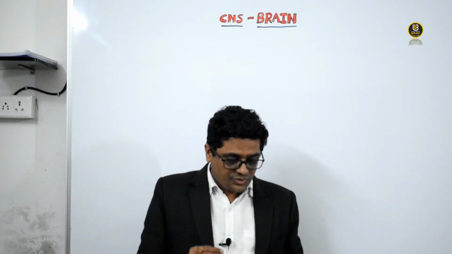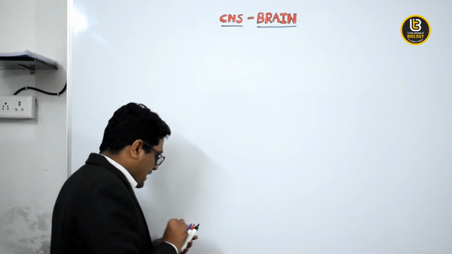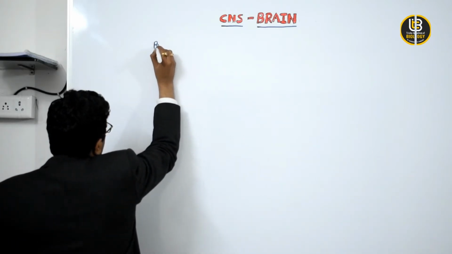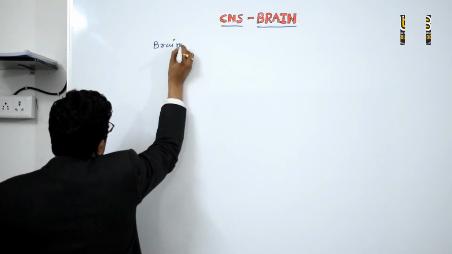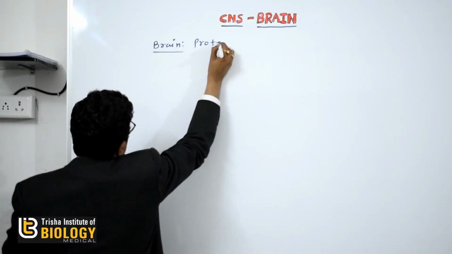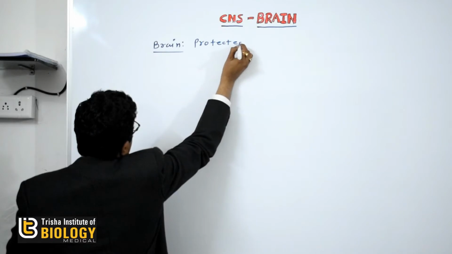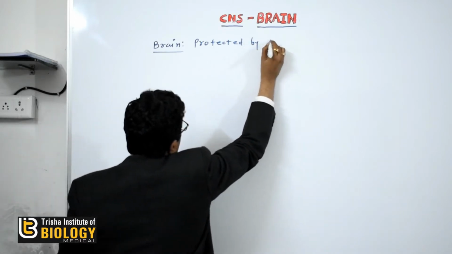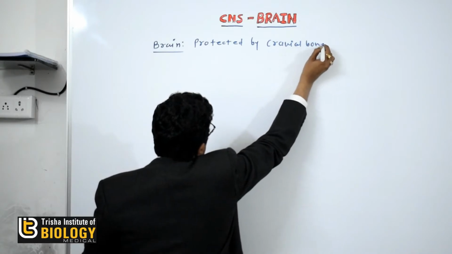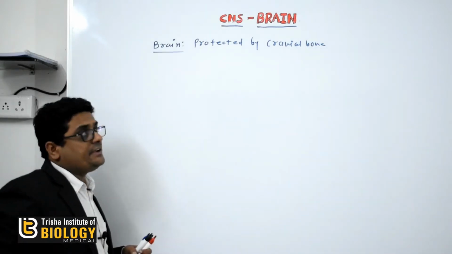ब्रेन, कवरिंग ऑफ ब्रेन। अब एक्चुअली ब्रेन एंड द पार्ट ऑफ ब्रेन। In human, the brain is protected by cranial bone. Which cranial bone protects the brain?